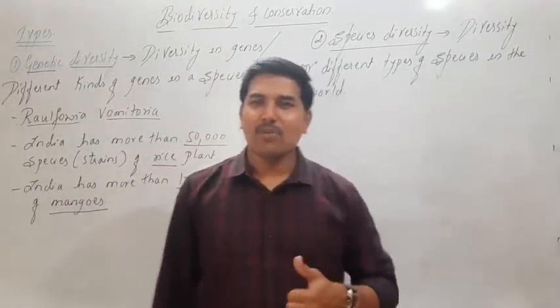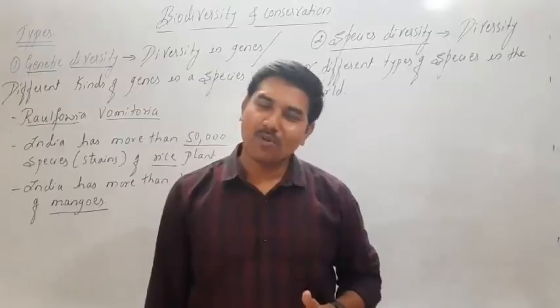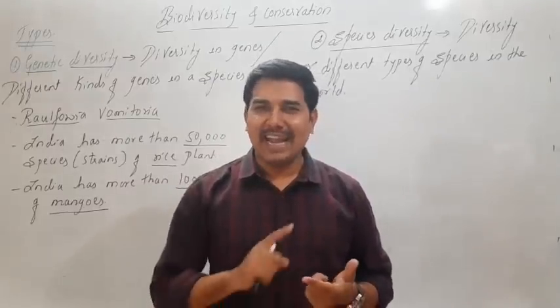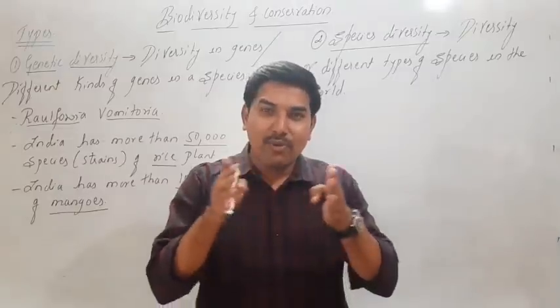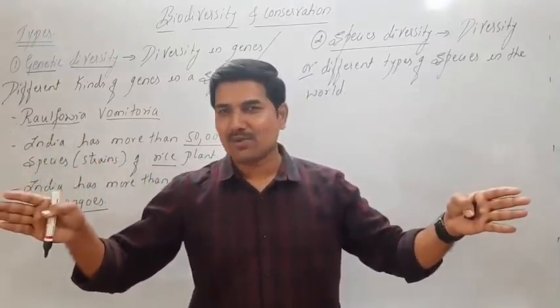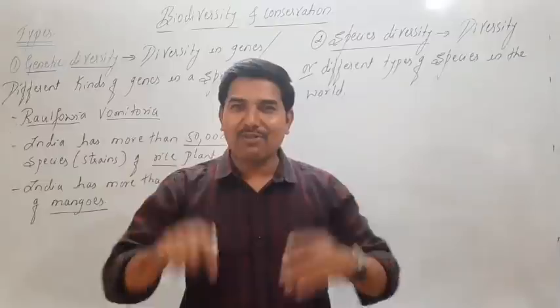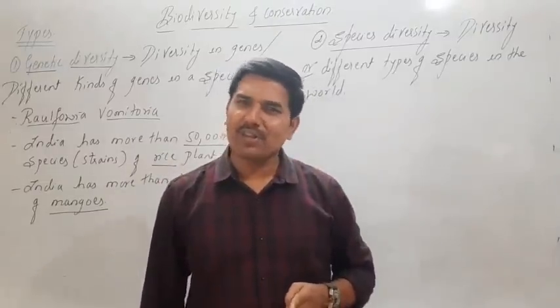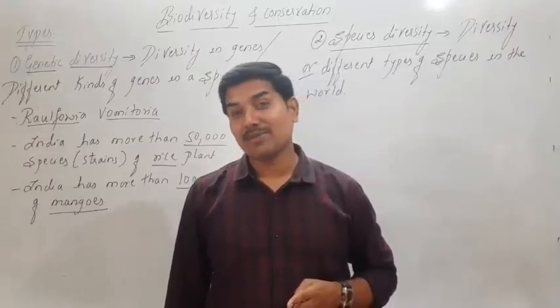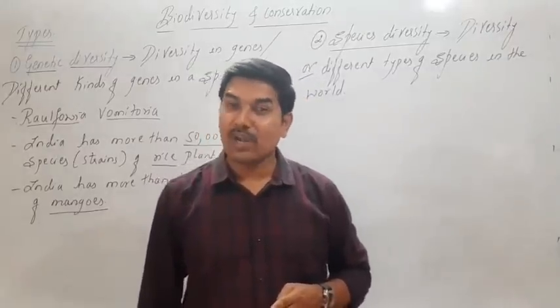Now, human beings belong to one species called Homo sapiens, cat belongs to one species, dog belongs to one species. Look at the various types of species. This is what is called species diversity. Then if you look at one species, for example dog, how many subspecies do we find? Look at them.